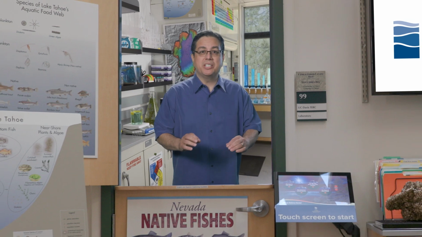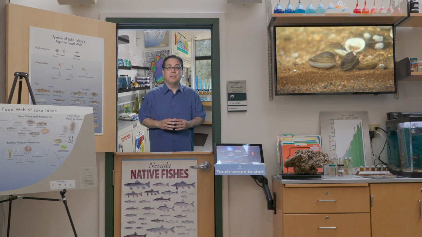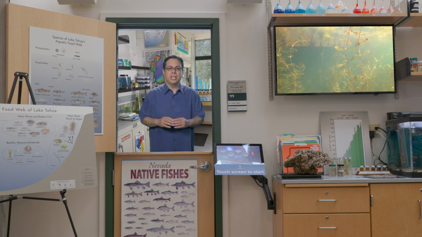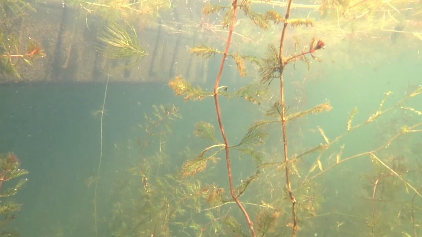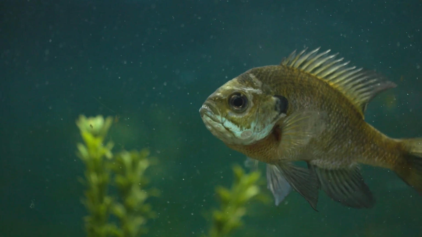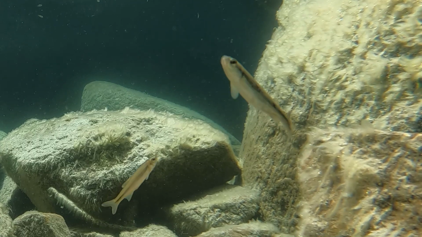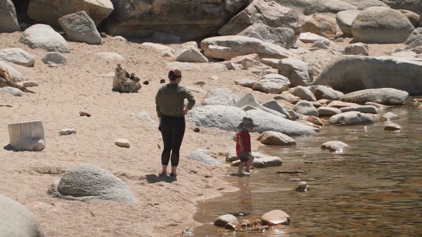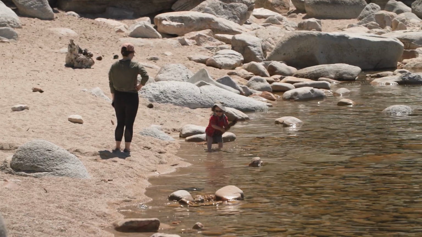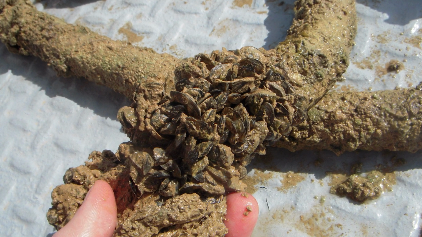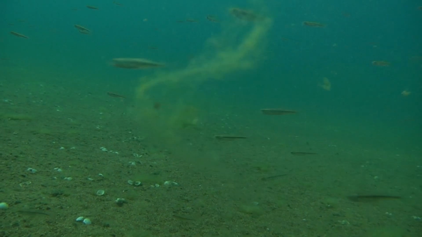Aquatic invasive species are non-native organisms that have been deliberately or accidentally introduced to the lake and caused measurable change in the native ecosystem. They include plants, fish, and invertebrates such as clams. Invasive species compete for resources with native species, impact recreational uses of the lake, can degrade boats and physical infrastructure, and disrupt the lake's balance.